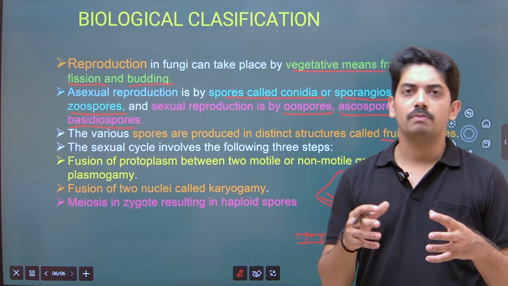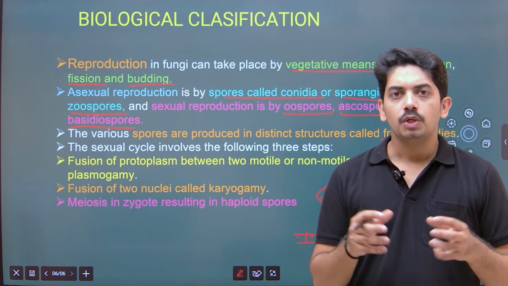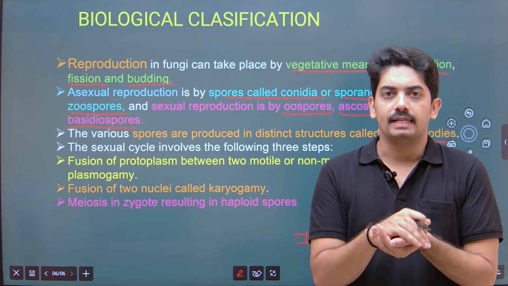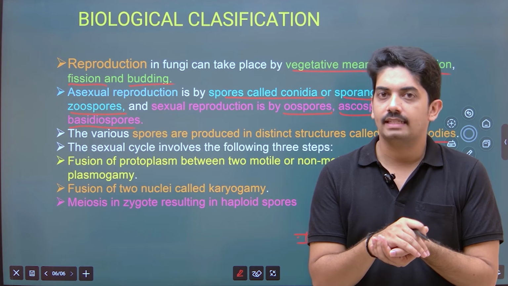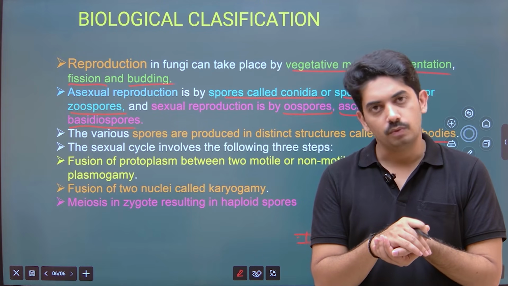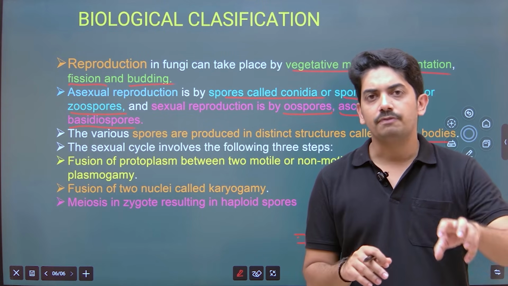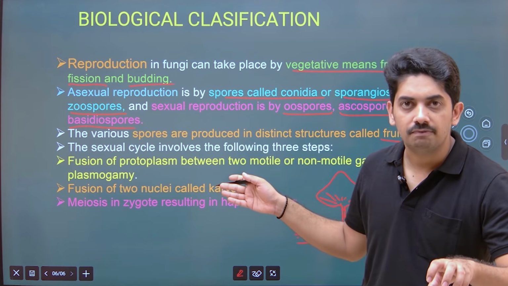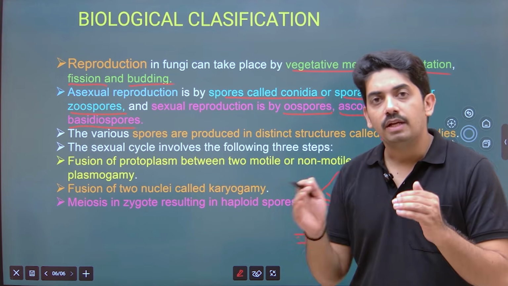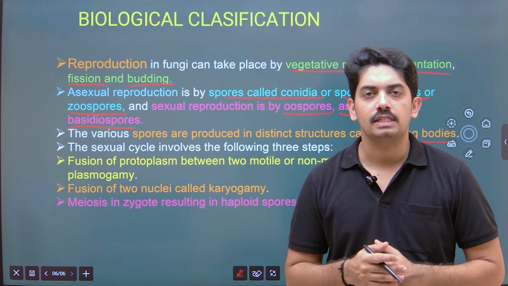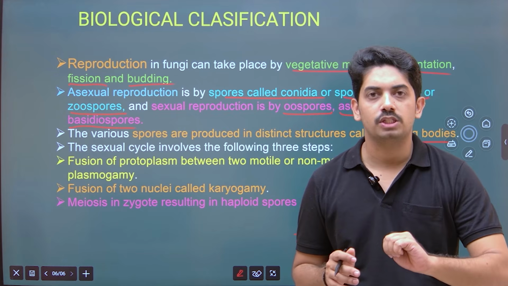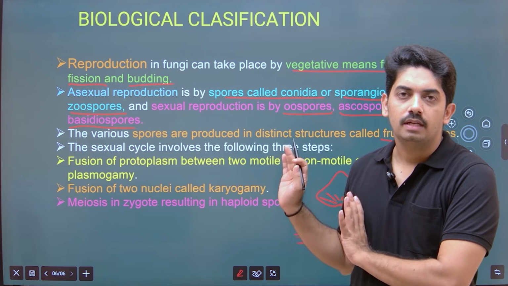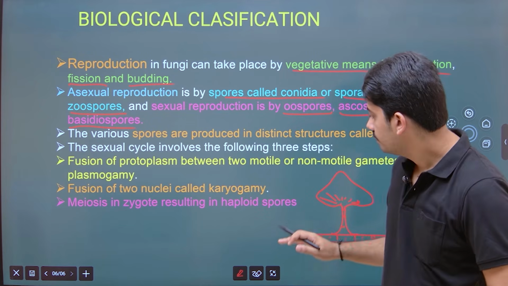Once the cytoplasm fuses, two nuclei from the two cells fuse immediately, and that process we call karyogamy, fusion of nuclei. The zygote formed is diploid, but there is no diploid life cycle in fungus. So the zygote immediately undergoes meiosis and produces 4 haploid spores, and they give rise to the haploid body of the fungus.